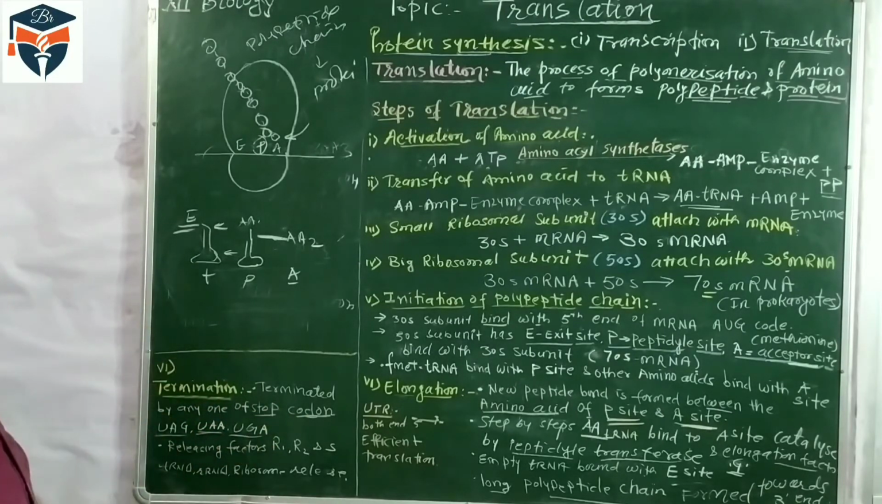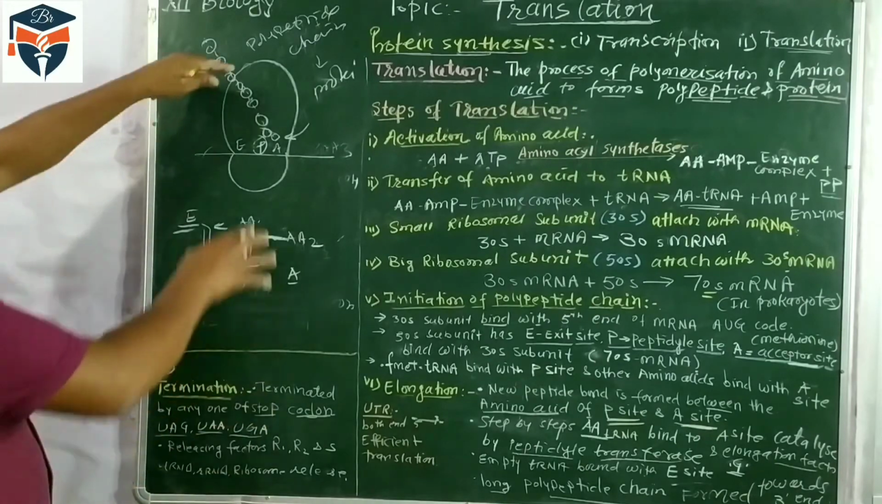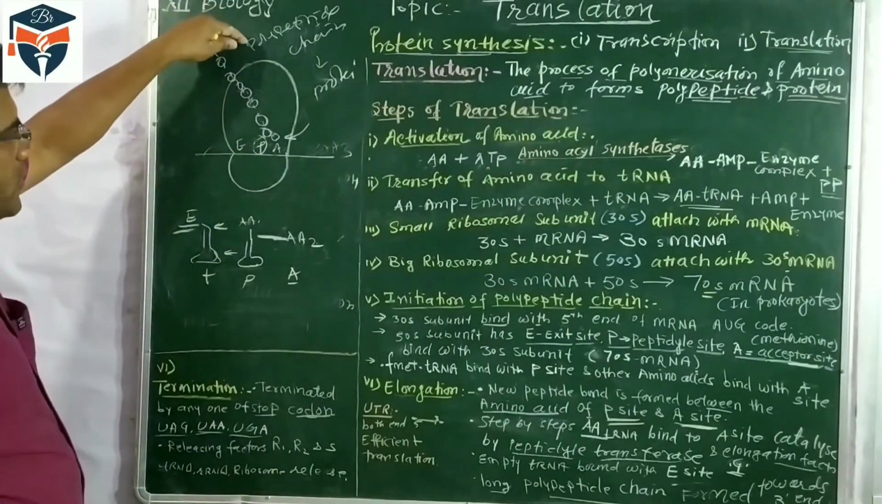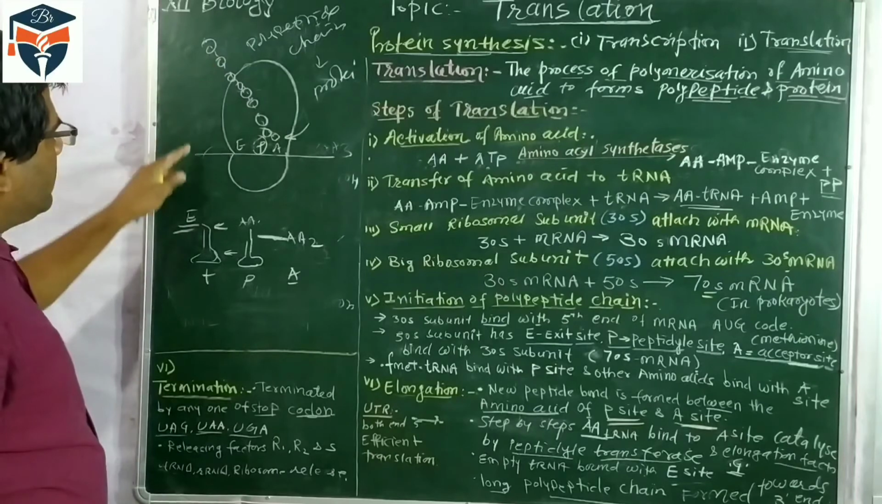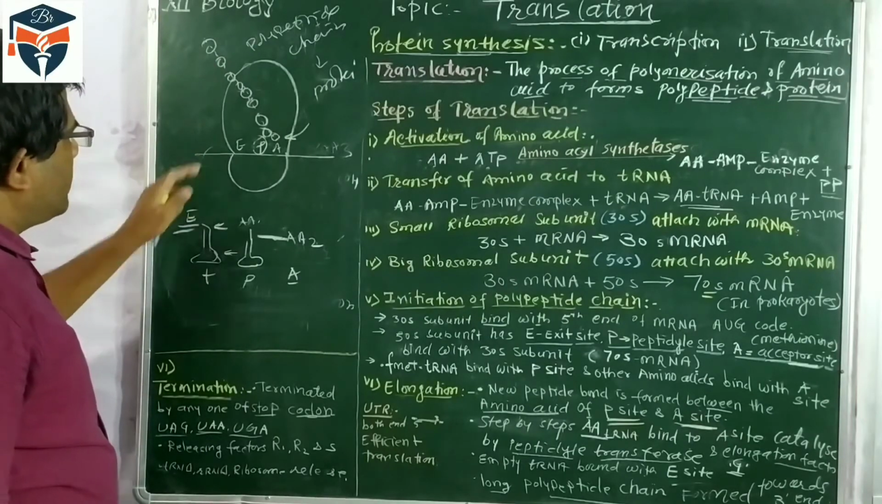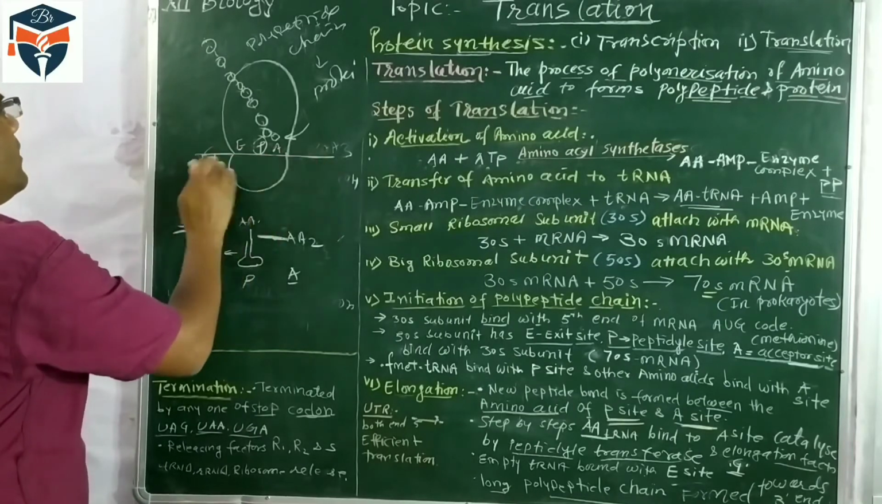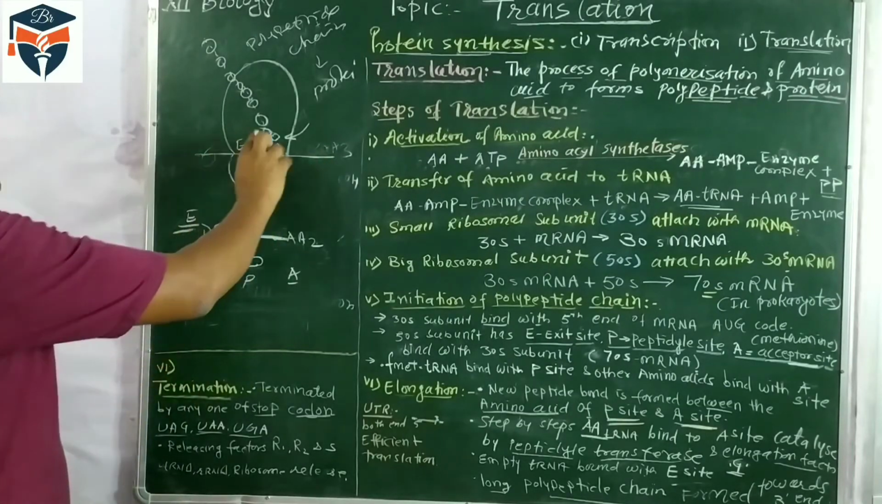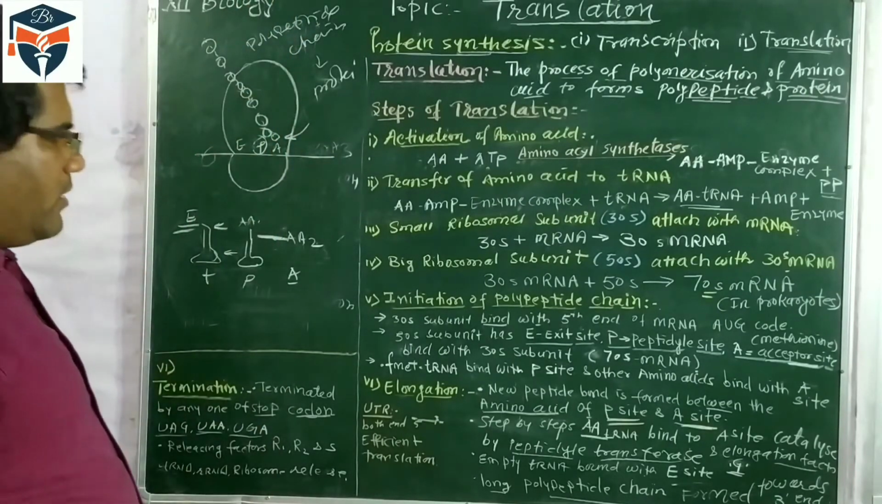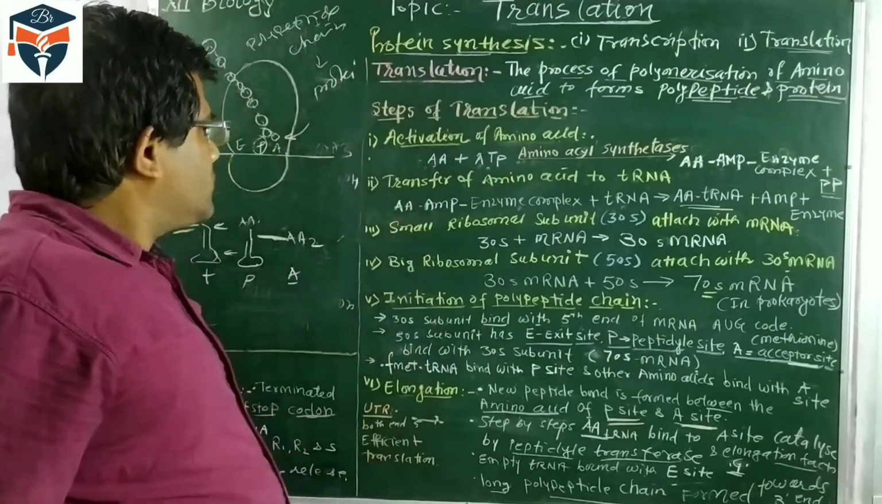So when the process is stopped, what happens? These two ribosomal units dissociate. Then the small ribosomal unit which was attached to the mRNA will separate from the mRNA. Both units will be separated. Okay, so this is what happens in the process of translation.